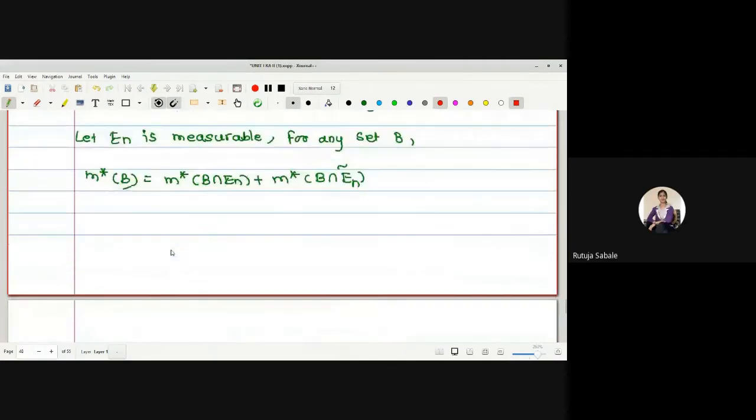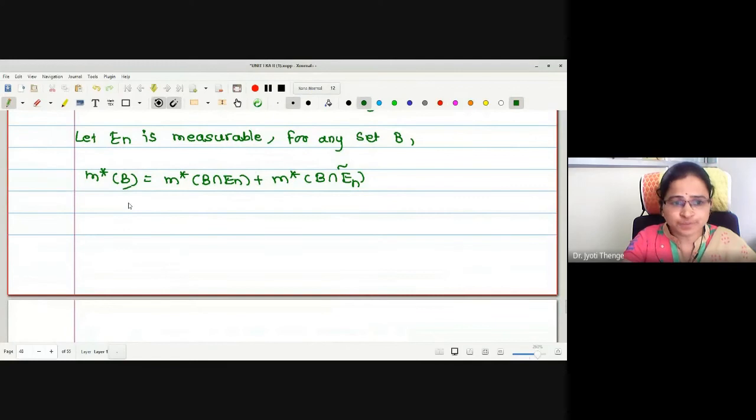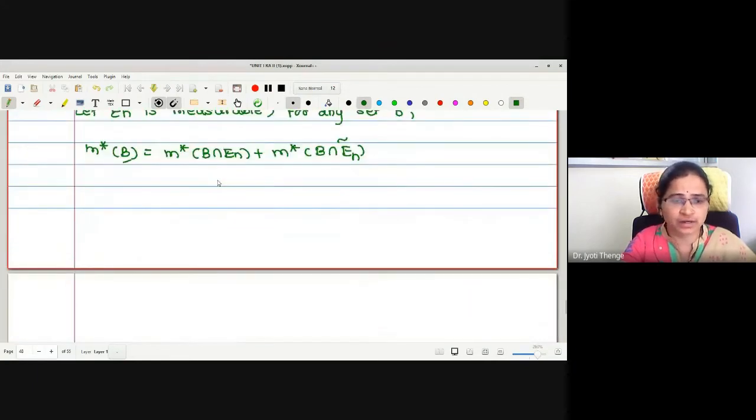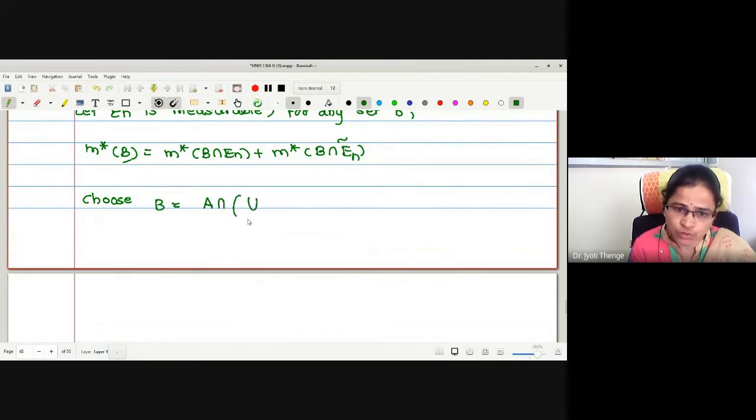Yes, ma'am. Okay, therefore, what should I put? Let us put B as the set on the left-hand side, underlined with red color, right? So let me choose B. B is A intersection union i equals 1 to n of Ei. Is that okay? Therefore, if I choose B as a set, then what should I find out first?